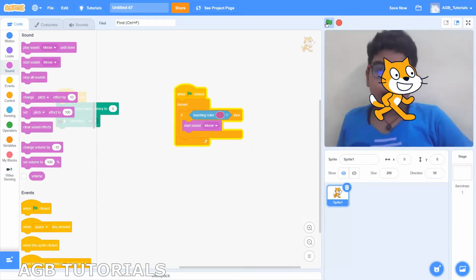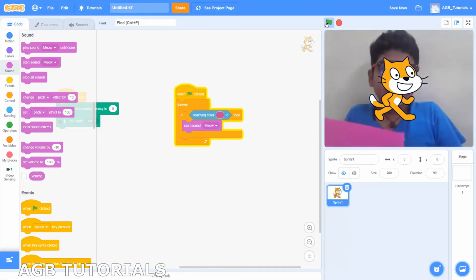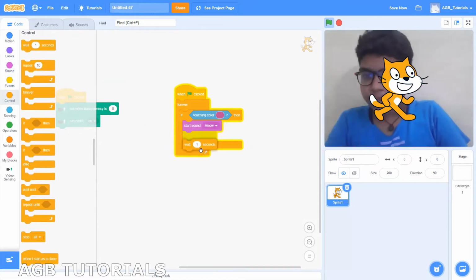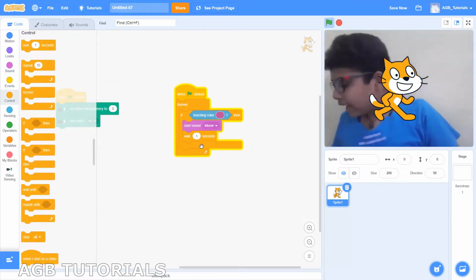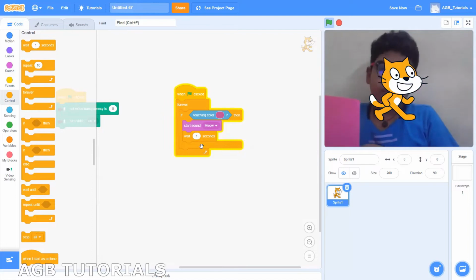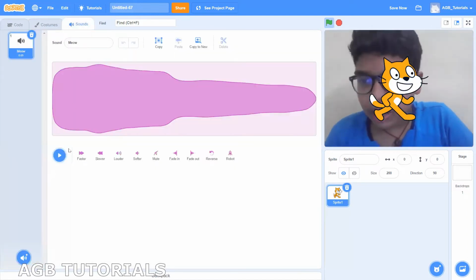It seems to be doing nothing, but as soon as I show that, see, this immediately repeats. So to fix that, wait 1 second. Now if I try it, it does not do the problem. Now let's just change our sound.